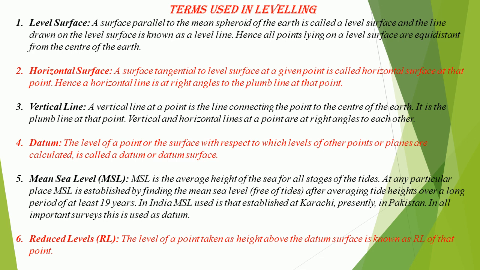Horizontal surface. A surface tangential to level surface at a given point is called horizontal surface at that point. Hence a horizontal line is at right angles to the plumb line at that point. Vertical line. A vertical line at a point is the line connecting the point to the center of the Earth. It is the plumb line at that point. Vertical and horizontal lines at a point are at right angles to each other.